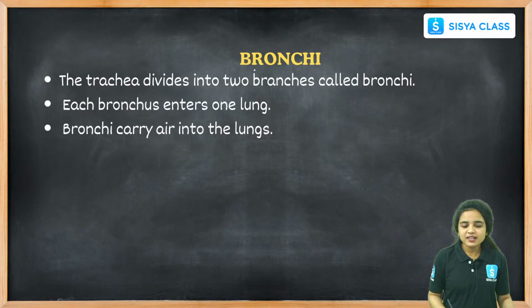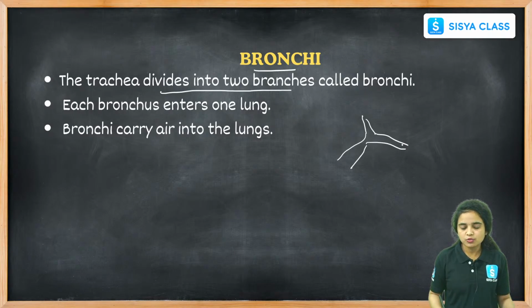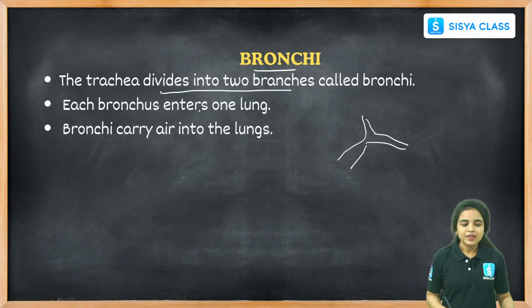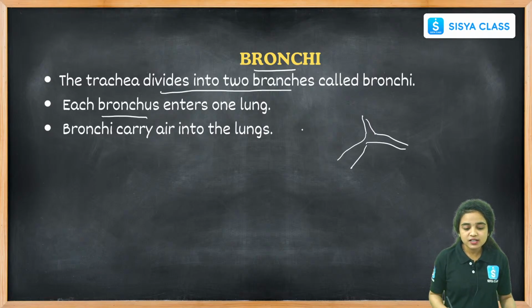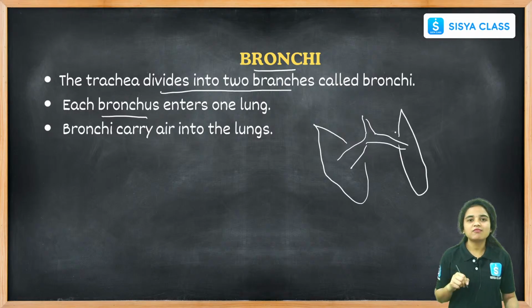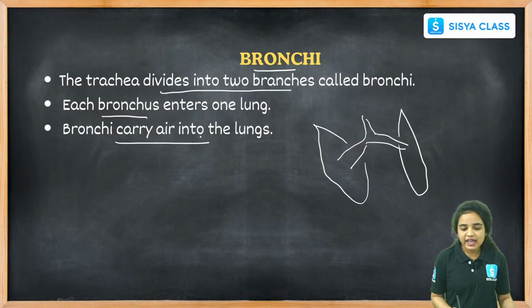And the next part is the bronchi. The trachea divides into 2 branches called bronchi. The trachea is further divided into 2 branches. What are the 2 branches here? Bronchi. Each bronchus enters into one lung, right? Each bronchus enters into one lung, and the bronchi carry air into the lungs.